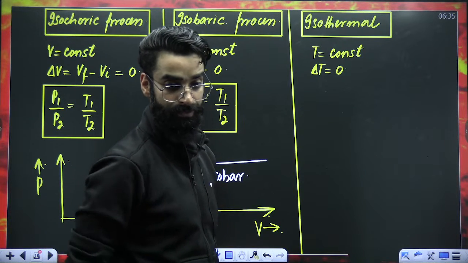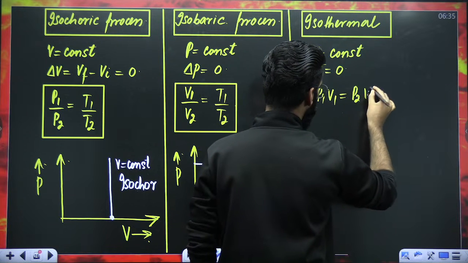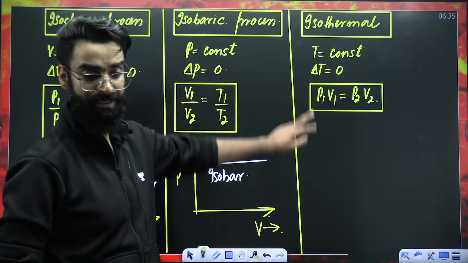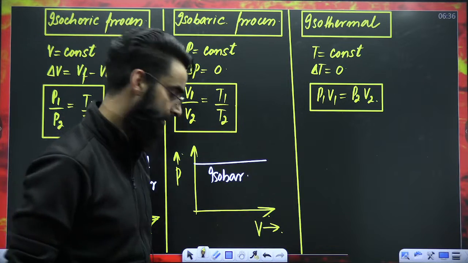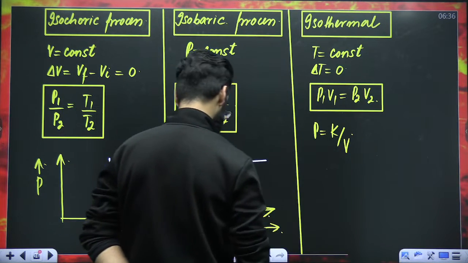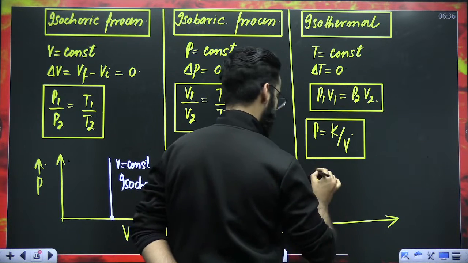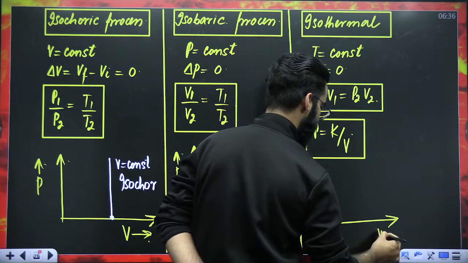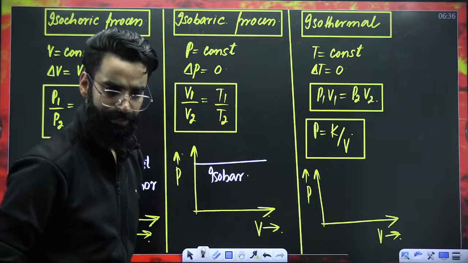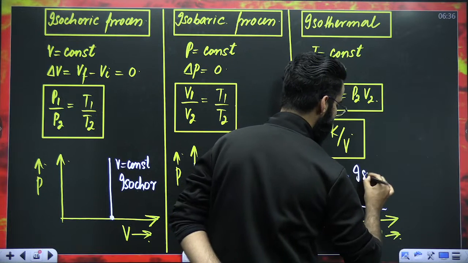So when the gas undergoes isothermal process, it has to follow the Boyle's law. And what was the basic equation of Boyle's law? P1V1 is equal to P2V2. So when the ideal gas undergoes isothermal process, it will be following this equation, right? And my dear students, or you can say something like this. You can say P is equal to K by V. This is the equation as far as the Boyle's law, right? And if you want to plot the graph between pressure and volume, can you let me know what will be the nature of the graph? Pressure and volume, they are inversely proportional to each other. So the nature of the curve has to be a rectangular hyperbola. And you call this particular curve as isotherm.